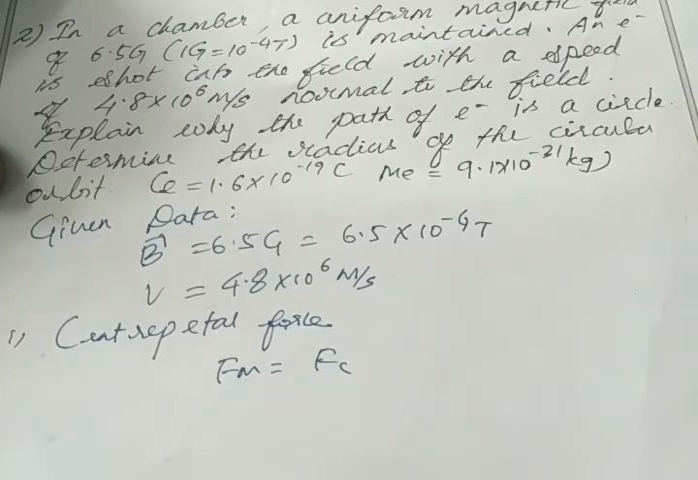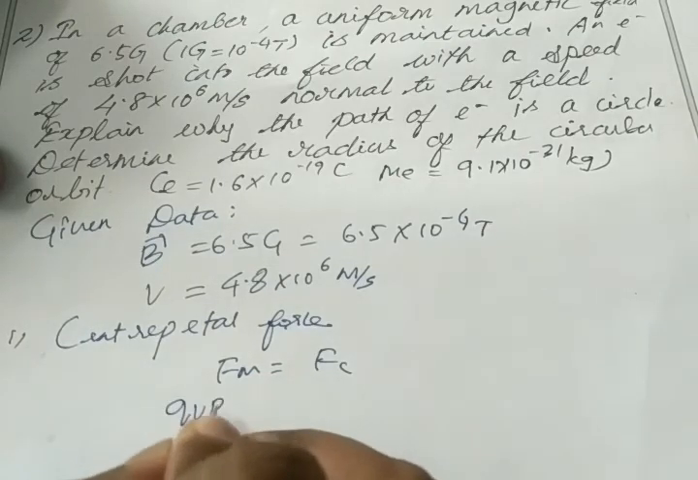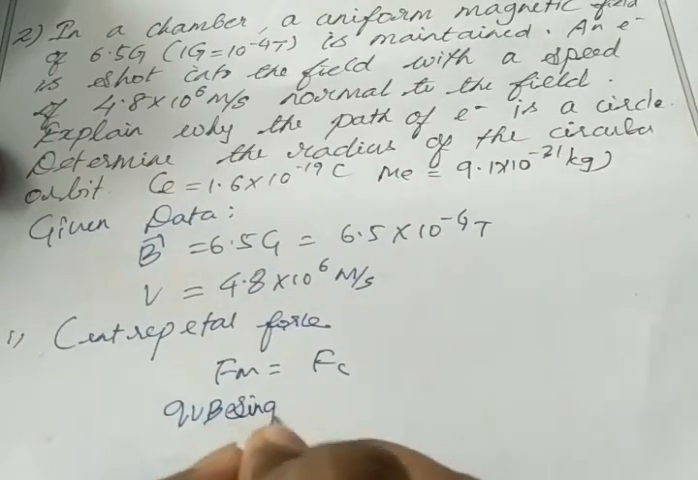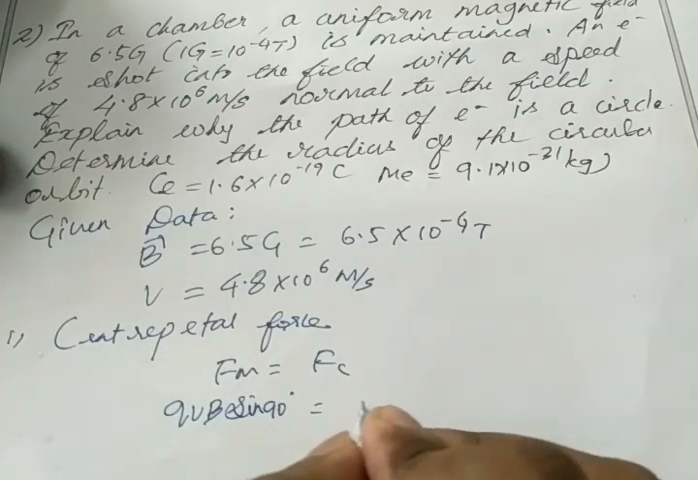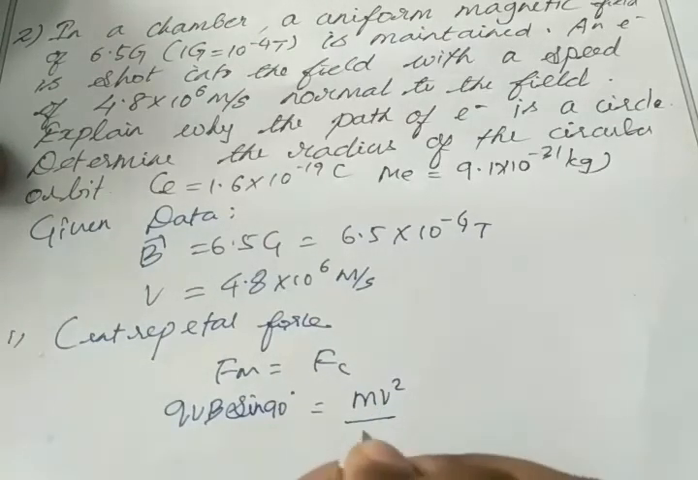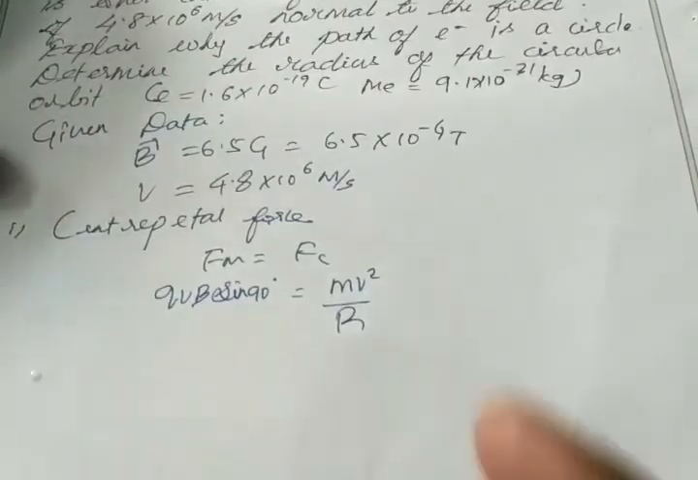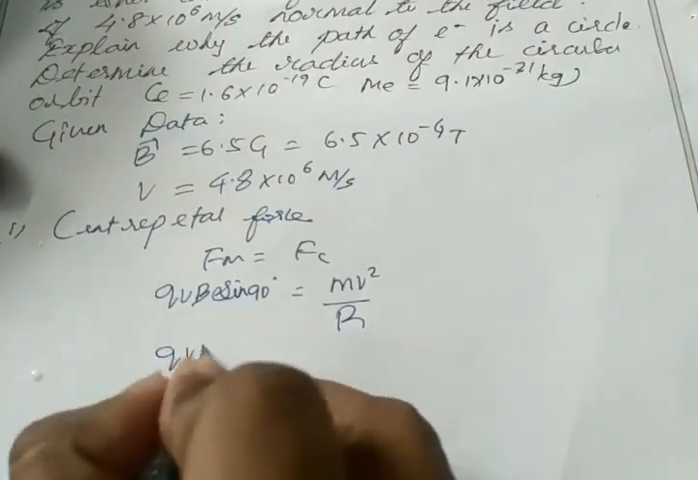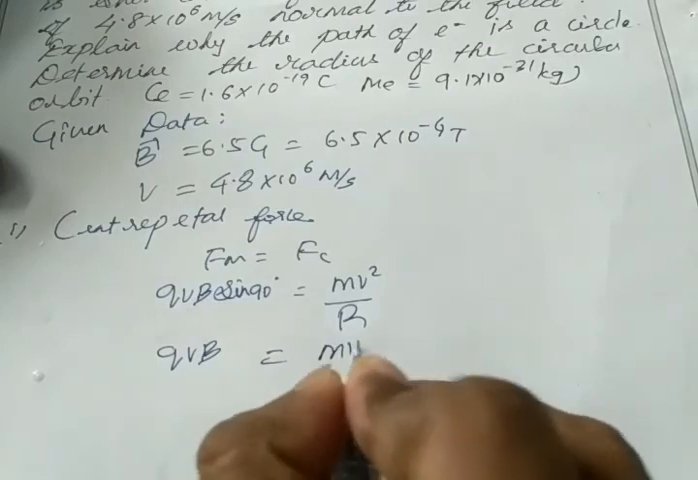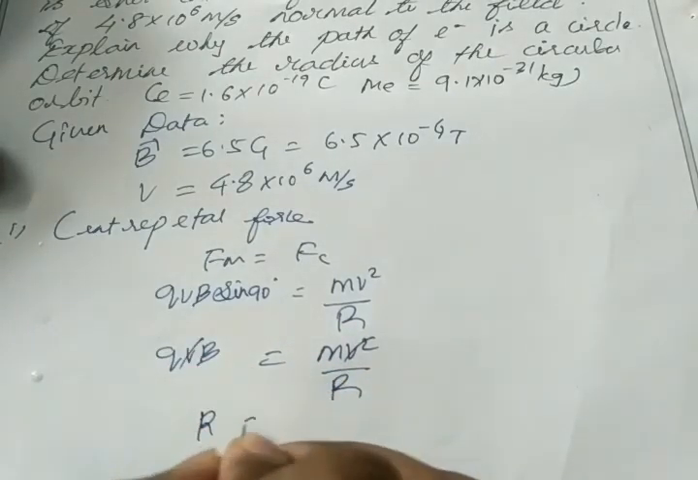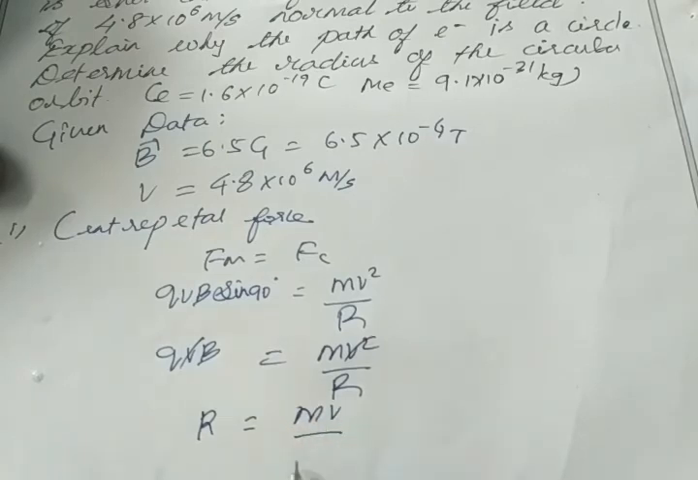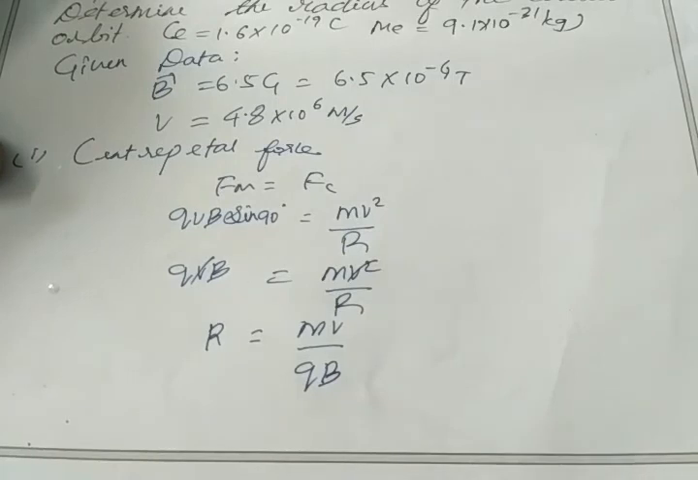So what is the formula for magnetic force? QVB sin 90. It is given normal, so sin 90. Then what is the formula for centripetal force? mv square by r. Right. So I can write QVB equals mv square by r. V, V get cancelled. Then r must be equal to mv by qb. Right. We already solved this equation.